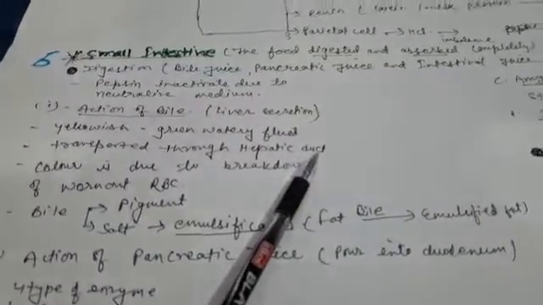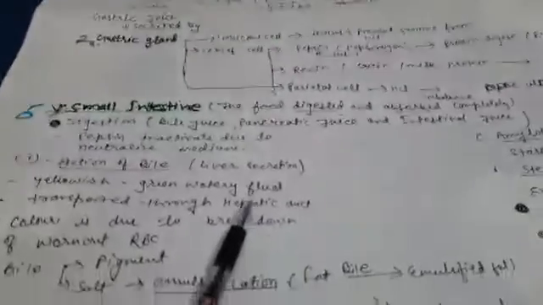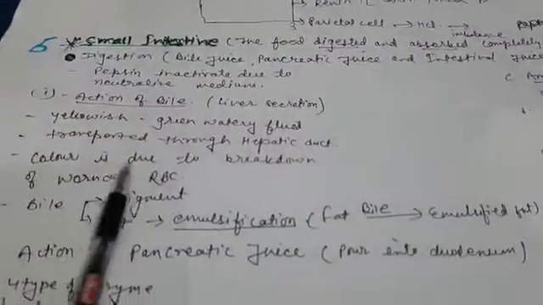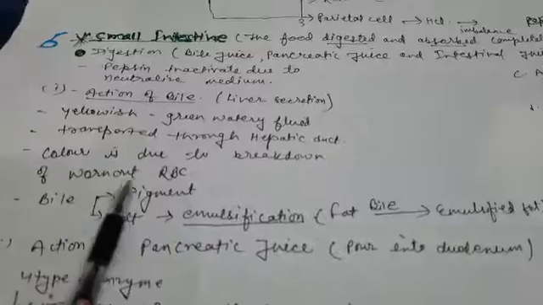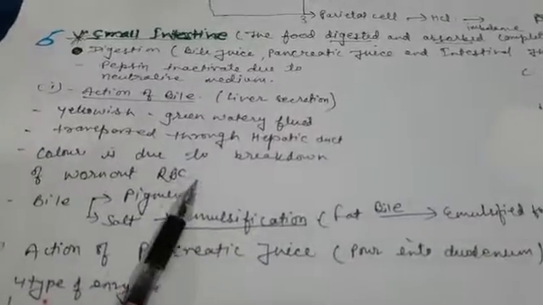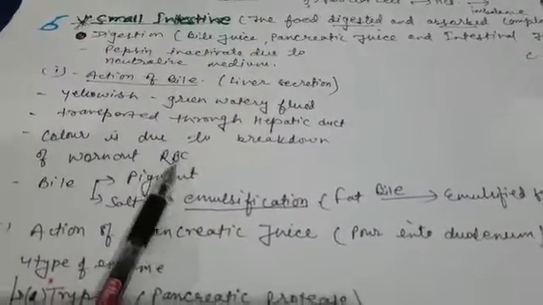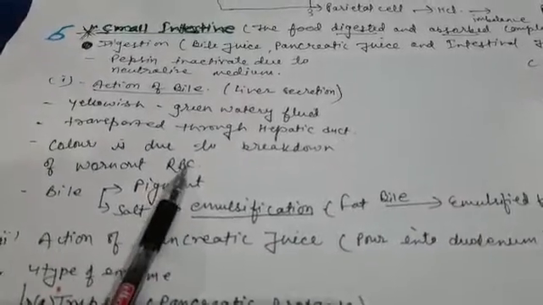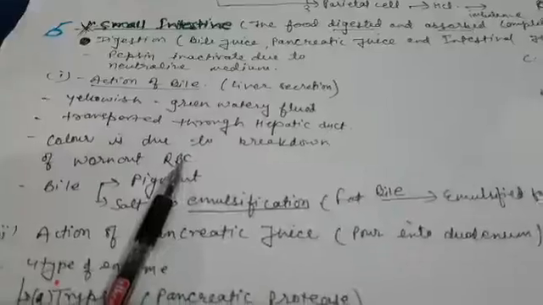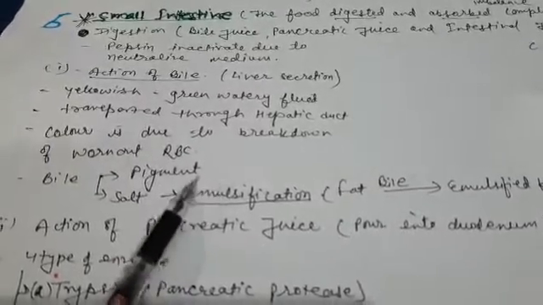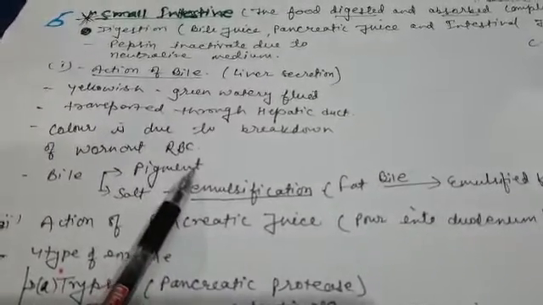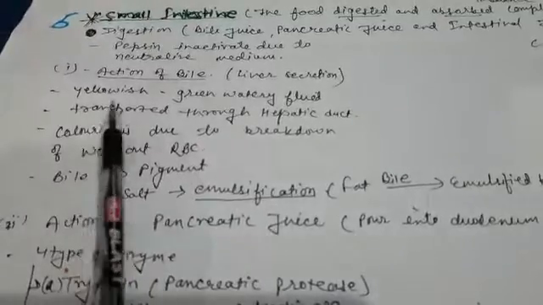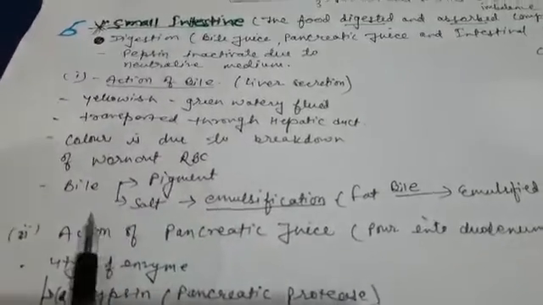The duct which arises from the liver is the hepatic duct. The color is due to the breakdown of worn out RBC. What happens is that the worn out RBC is broken down, and the pigments known as bilirubin and biliverdin give the bile its yellowish green color.